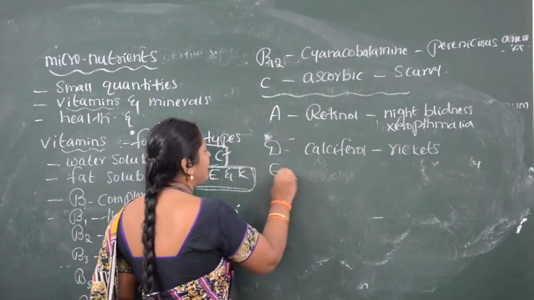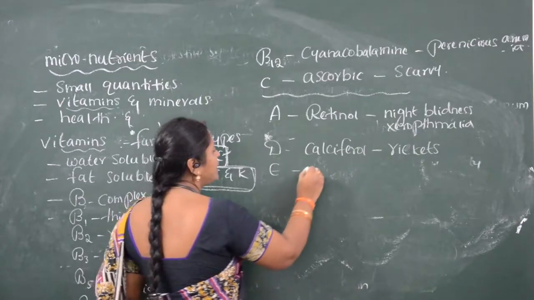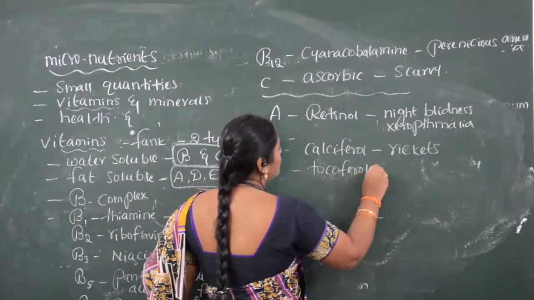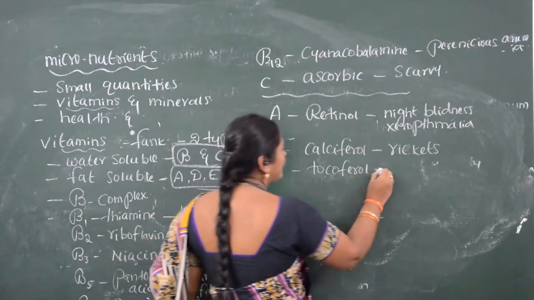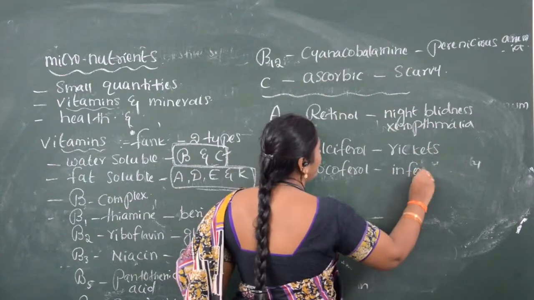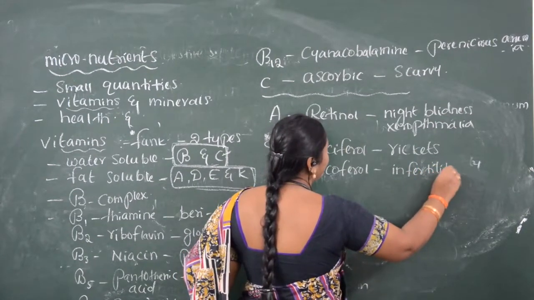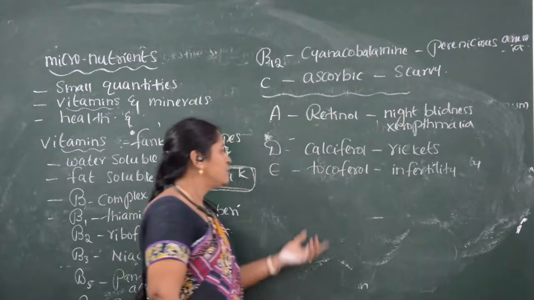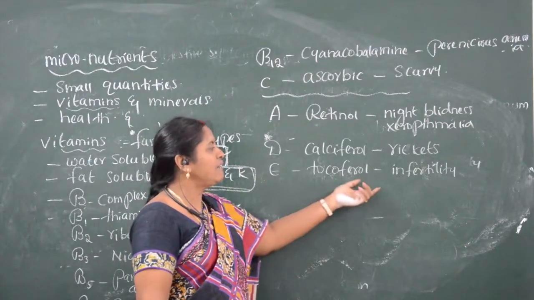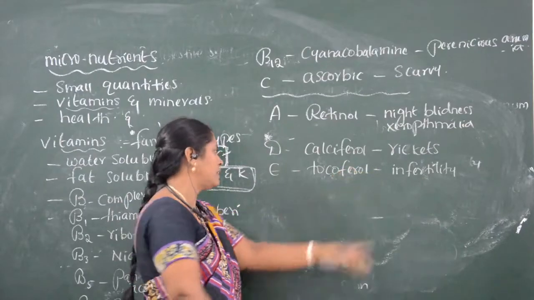Another one is vitamin E. Vitamin E is tocopherol. Its deficiency causes infertility, or we can say sterility. In males and females, if vitamin E is less, they suffer from infertility.